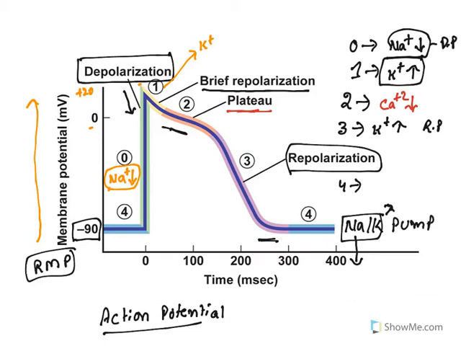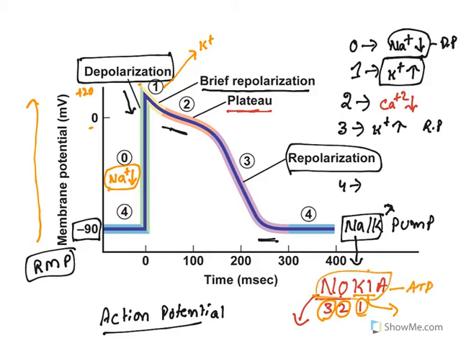Now understand how this sodium potassium pump works. There is a funny mnemonic, Nokia 321. NO means sodium goes out: N is sodium, O is out. KI means potassium comes inside. How many sodiums go out? 3 sodiums go out, 2 potassiums come in, by using A, which means ATP, 1 ATP. So this is the job of the sodium potassium pump, Nokia 321. Whatever sodium got inside the cell goes outside, and potassium comes inside using an ATP, and it restores the normal resting membrane potential. This is important to understand the mechanism of all antiarrhythmic drugs.